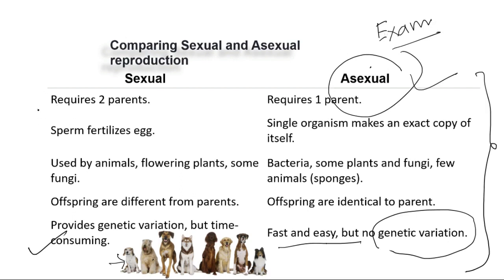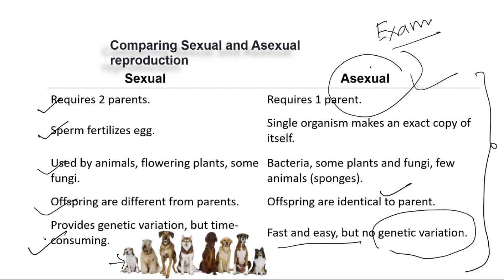Again, in sexual reproduction we require two parents, and fertilization takes place because of the sperm and egg, and it goes on in animals, flowering plants and fungi. Offspring are different from the parents. They are similar but they are different, whereas here they are identical.